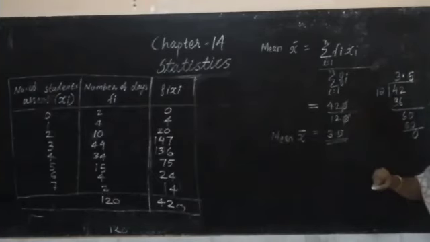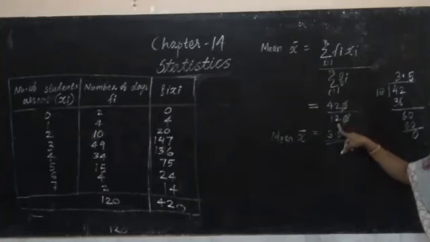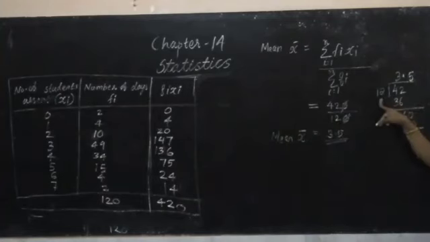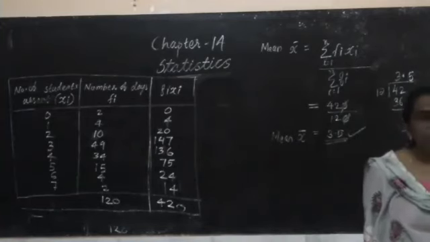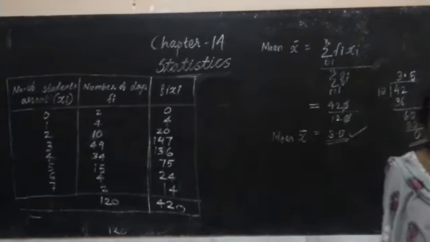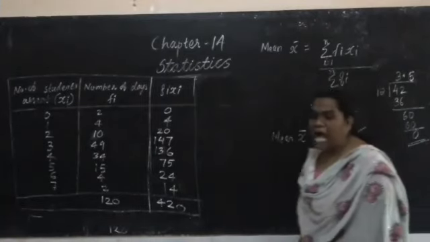The zeros can be cancelled. 42 divided by 12. 42, how many times is 12? 3 times. 3 twelves are 36. Then the remainder is 6. Then the decimal: 60, how many times is 12? That is 5. So what we got as mean x bar is equal to 3.5. Here it is, the average.